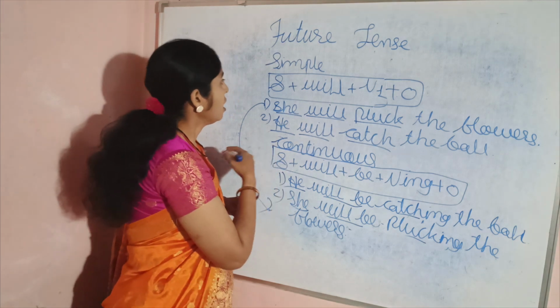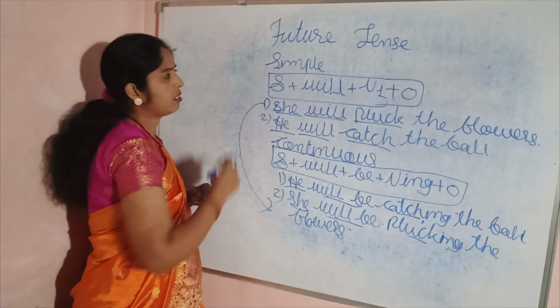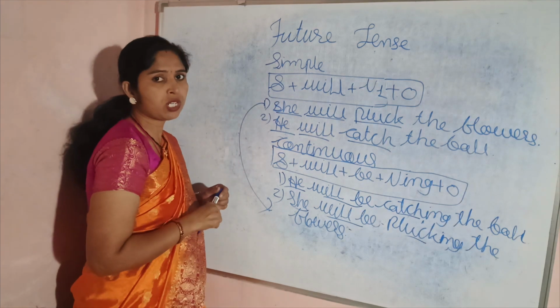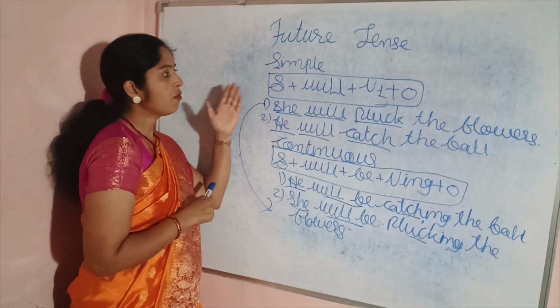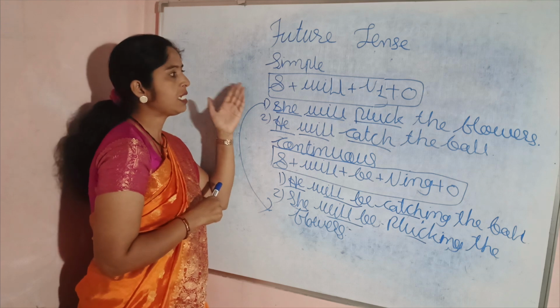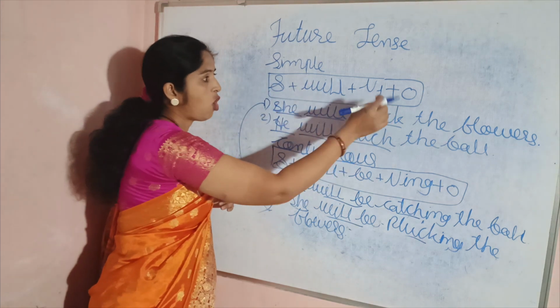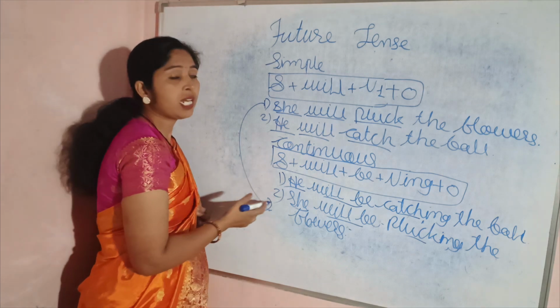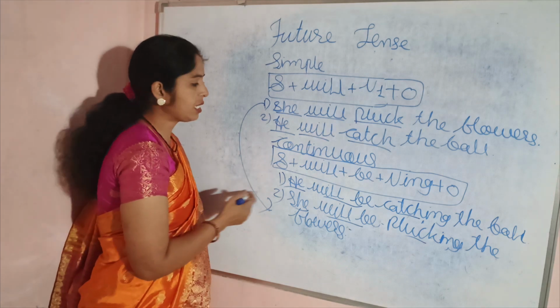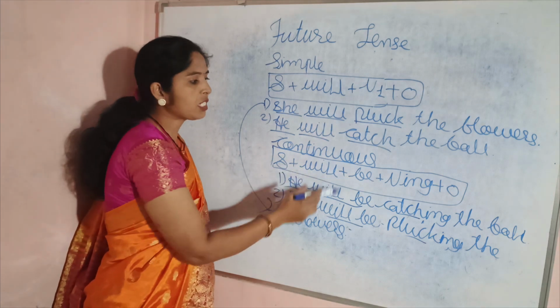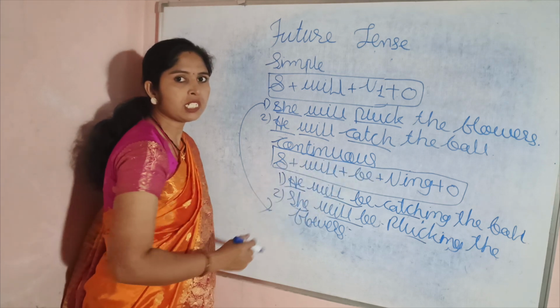Now I hope you understand simple future tense and future continuous tense. Again I repeat, the formula of simple future tense is subject plus will plus V1 plus object, and the formula of future continuous tense is subject plus will plus be plus VING plus object.